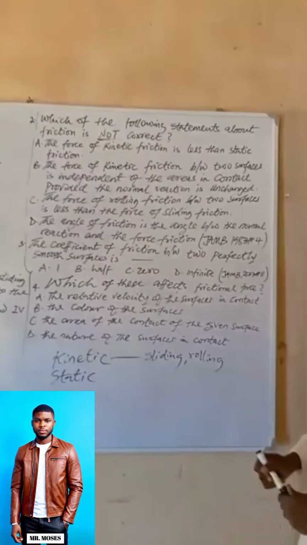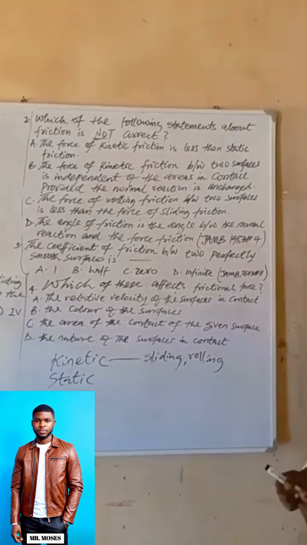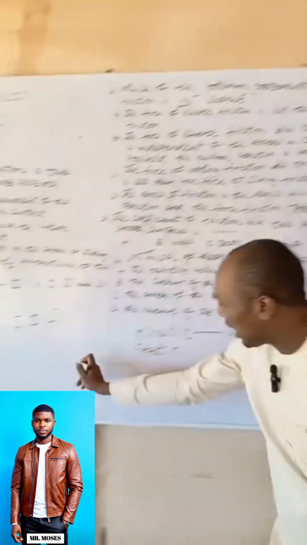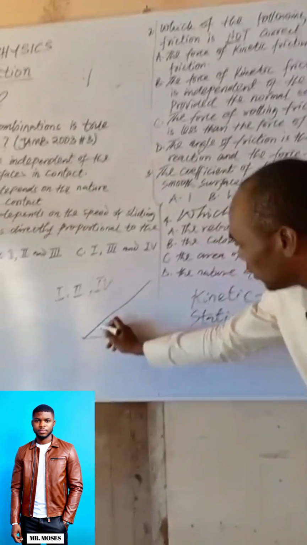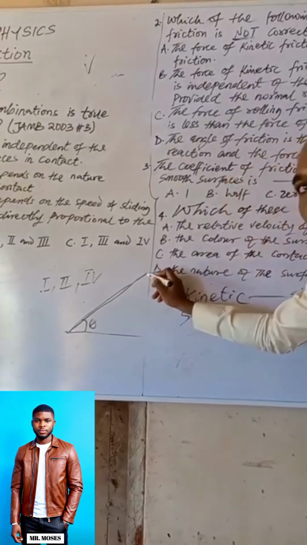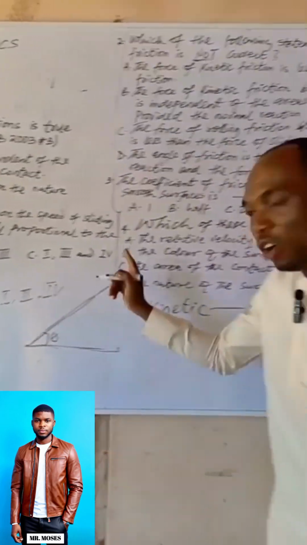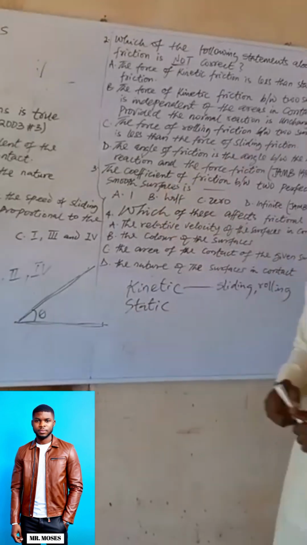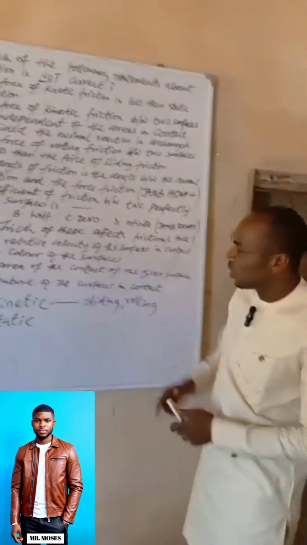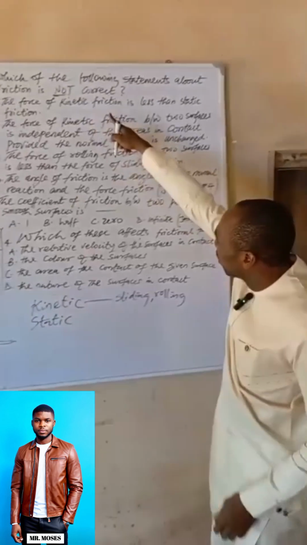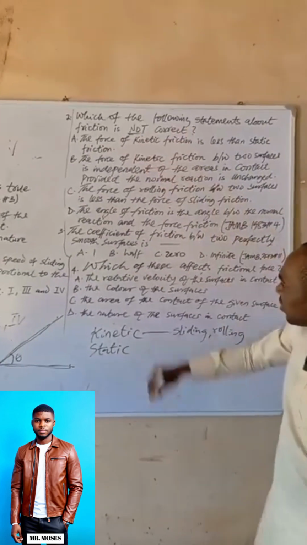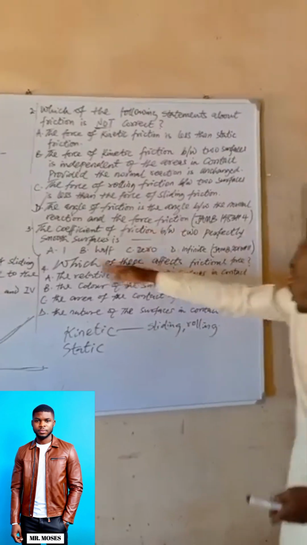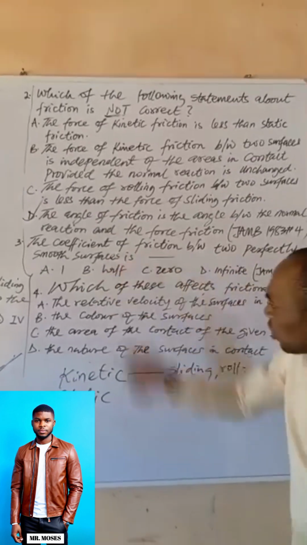Then option D says the angle of friction is the angle between the normal reaction and the force of friction. That statement is purely wrong. The angle of friction may be in an inclined plane. This is the angle of friction, this is a rough surface, and this is the horizontal. So the angle of friction is the angle between the horizontal and the rough inclined plane. So this statement is not correct. Since we are looking for the incorrect statement, we accept D as incorrect.